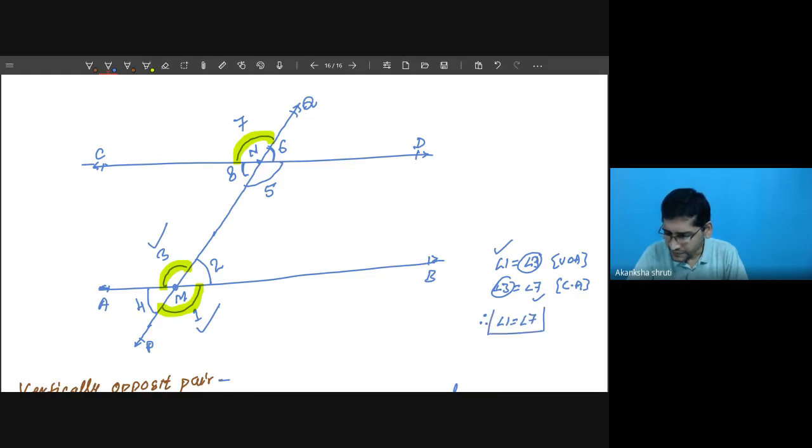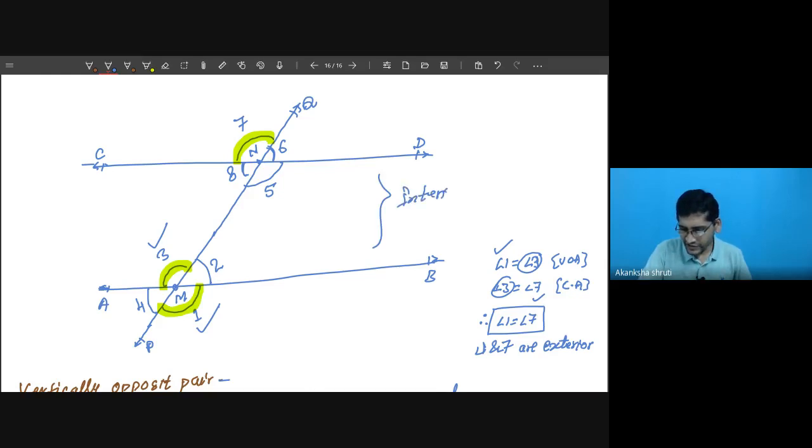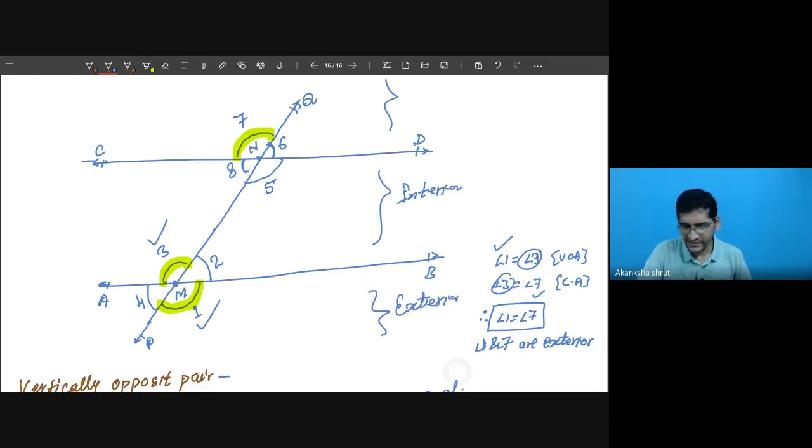So, such a pair which are equal, they are called alternate angles. Also, this one is outside. So, angle 1 and angle 7 are outside, or exterior. Means they are in the exterior area, because we had written this is interior and this part is exterior.